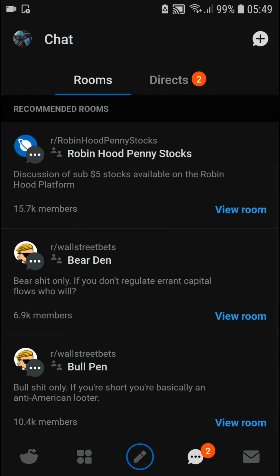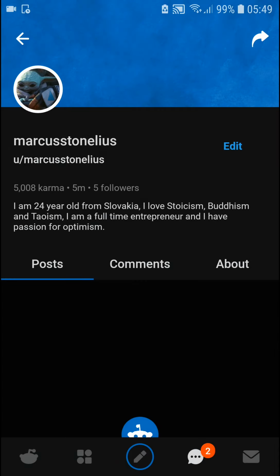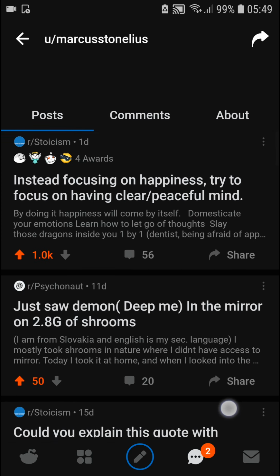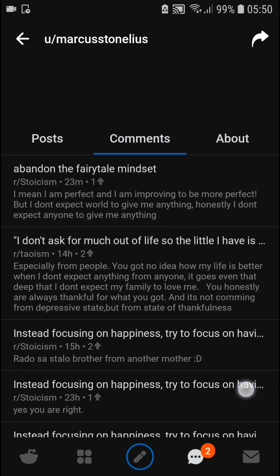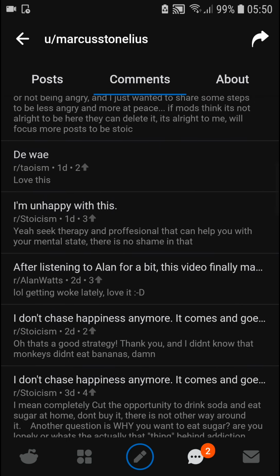Then you can also go to the left top corner to your profile, and you're going to see what karma you got, and then you're going to see your posts here. Right? I can just easily go and delete the post or save it. And you can see all your comments.